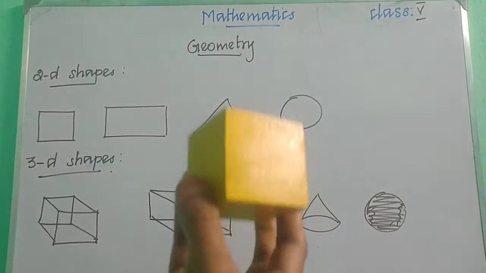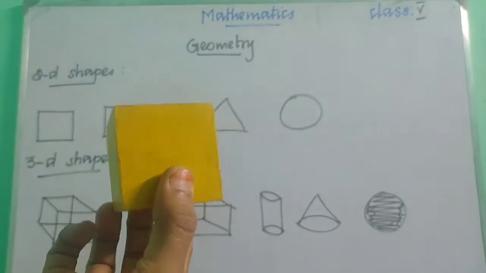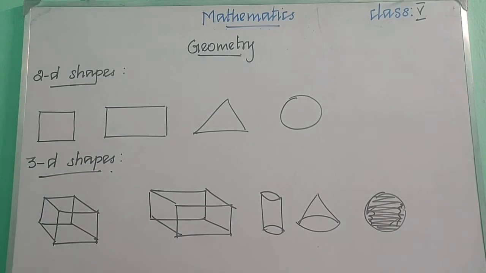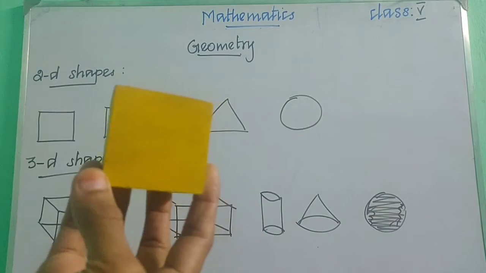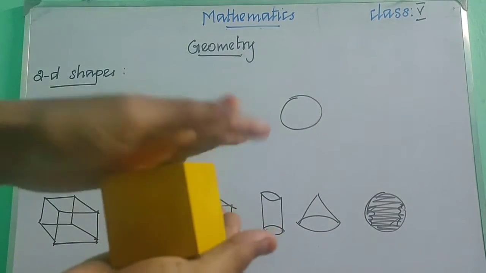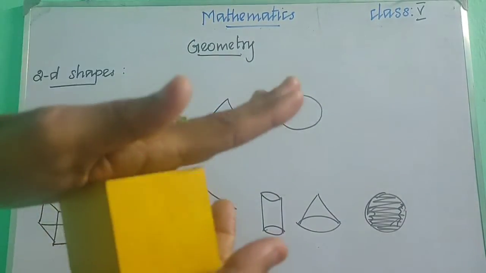But this object is a cube. This is a 3D object. So what is the difference between this object and this one? It occupies some space, right? It occupies some space, is it, children?